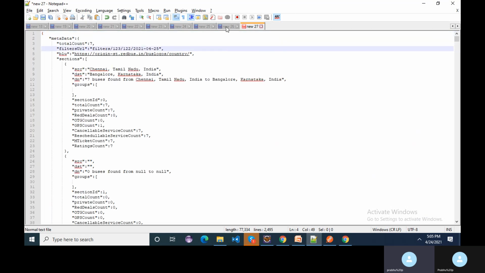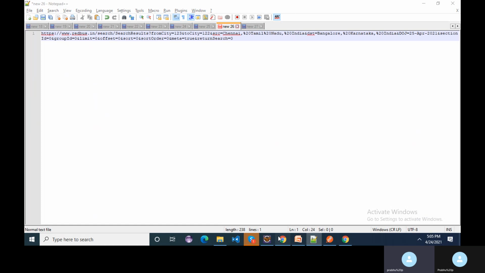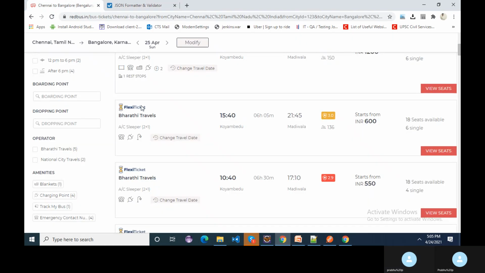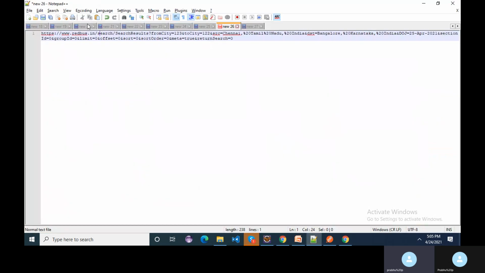Once we hit that search button, before that we saw a search screen, right? If we hit that search button, automatically this web service will be called. This is not an API, this is a web service. This web service will in turn call an API. Why is this a web service?